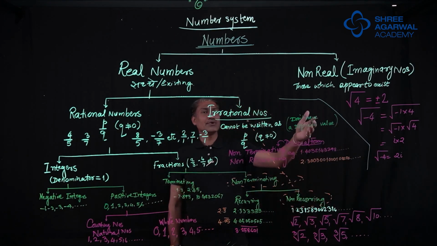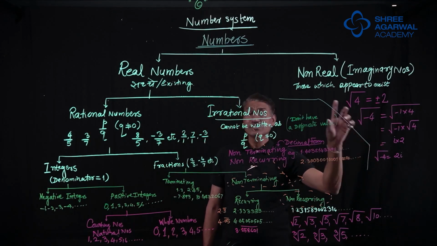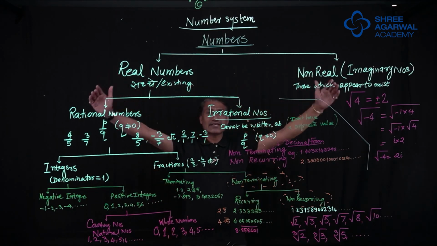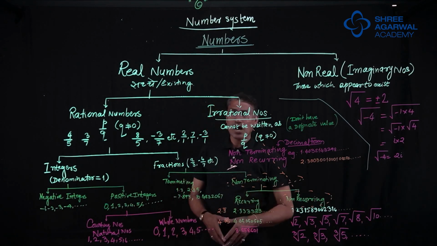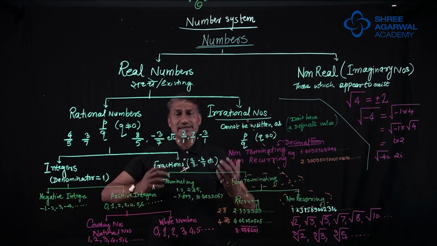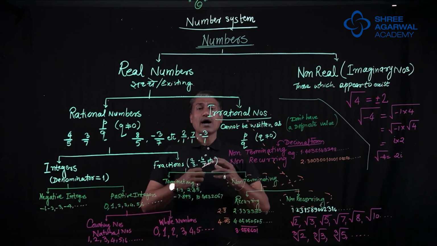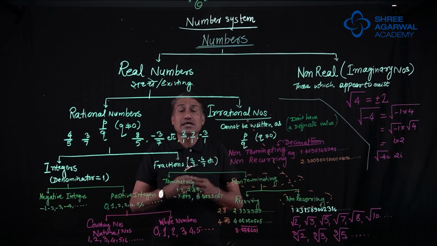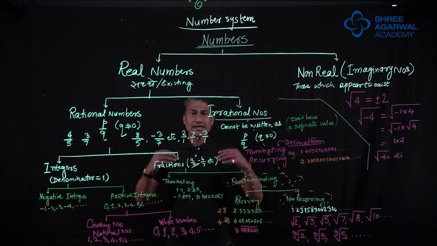And of course, I told you, non-real numbers, imaginary numbers, are of the form of square roots of negative numbers, some negative cube roots. So this is today's lecture. We studied the number system. I hope you understood the numbers, how they are classified. Now in the next lecture, we are going to see the details: how to know which number is real, which number is rational, which number is irrational, which number is imaginary. All this type of exercise we are going to do in the next session.